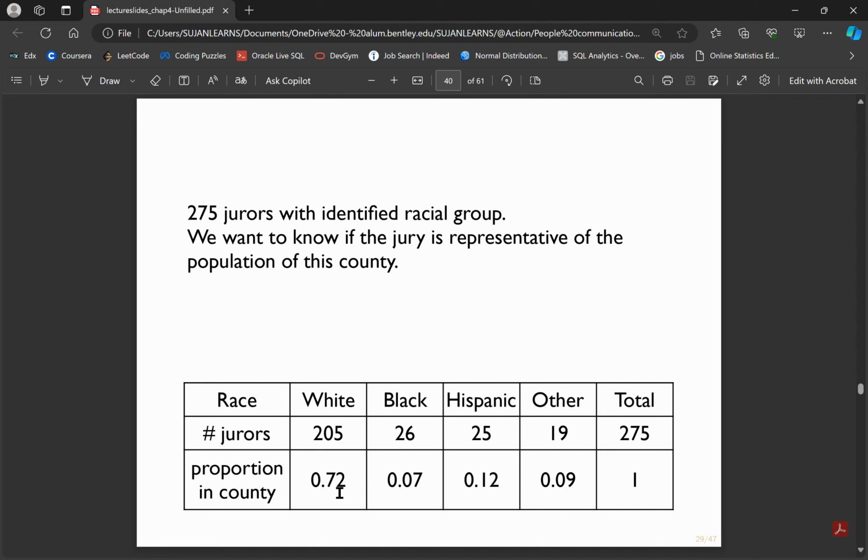And we want to know if this is equal to 0.72. Similarly, we will divide 26 by 275 and we want to know whether it is close to 0.07. Here, close means that there is no significant deviation from 0.07 for black.